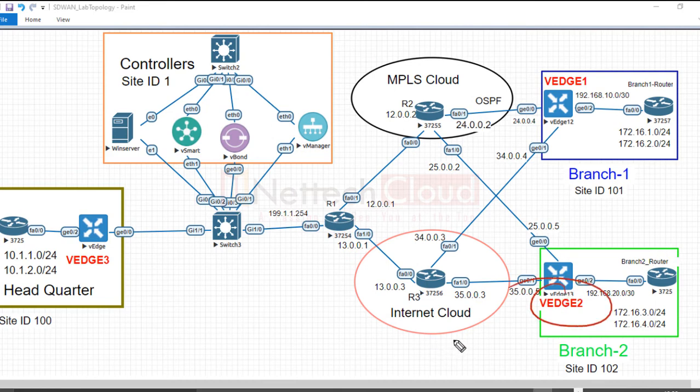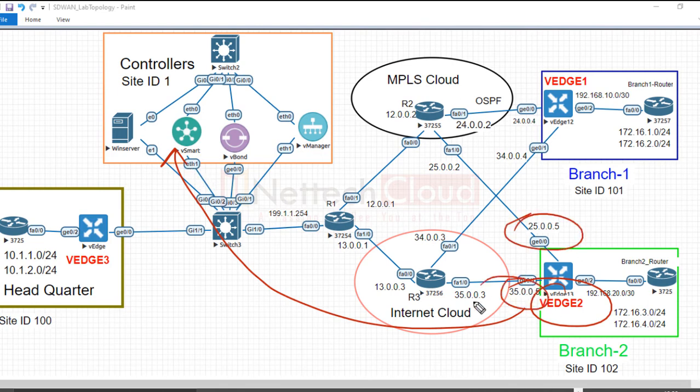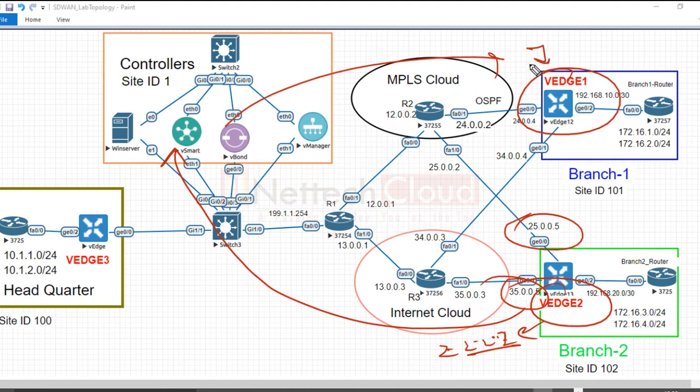vEdge 1 prefixes are advertised to vSmart with two different transports, with two different IPs, right? System IP is what? Like 2.2.2.2, similar to the router ID that we use in OSPF and BGP. So this vEdge router has received a prefix from the vSmart originated by vEdge 2, that is 2.2.2.2, with two different TLOCs. So the next step would be what? Doing recursion, finding out the route, how to reach 25005 and how to reach 35005.